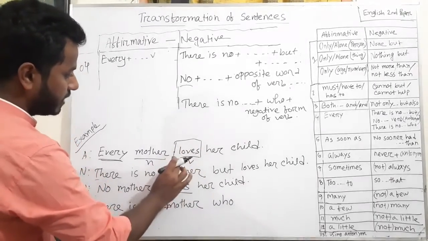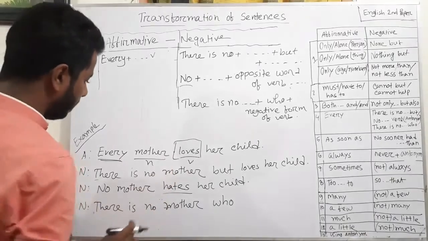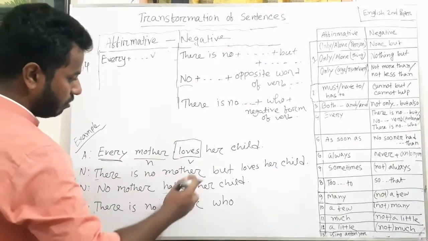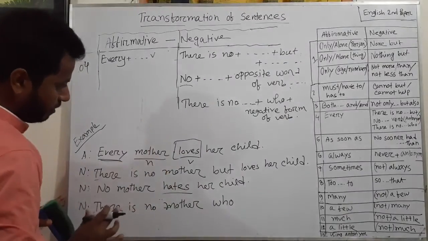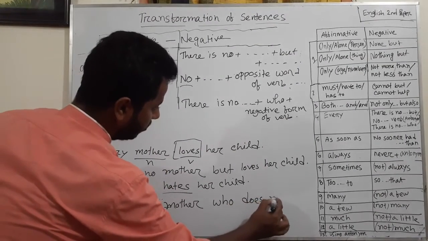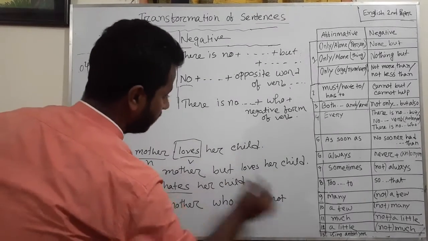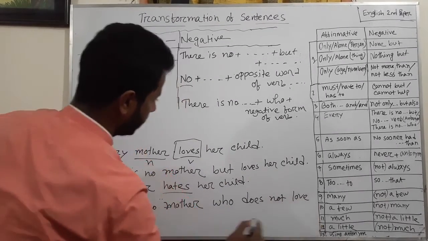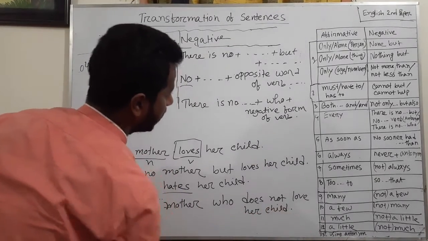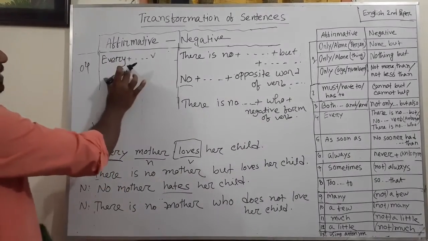There is no auxiliary verb, so we have to bring an auxiliary verb to make this verb negative. It is present indefinite tense, so there will be do or does. As mother is third person singular number, there will be does. Does not. So: there is no mother who does not love her child.